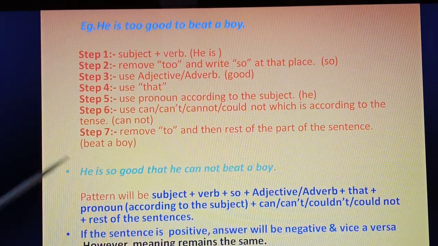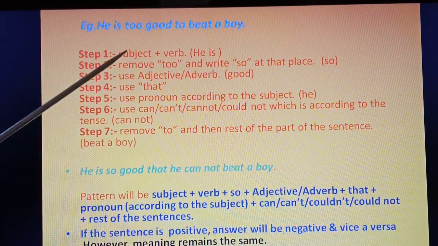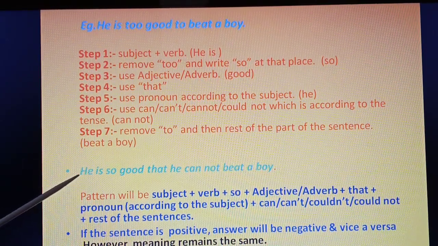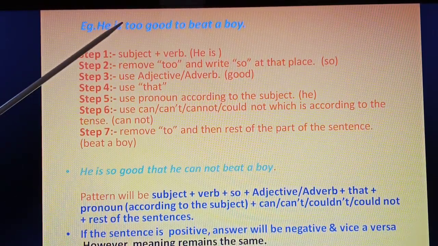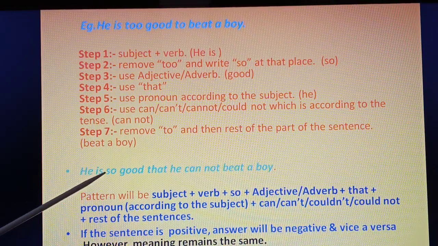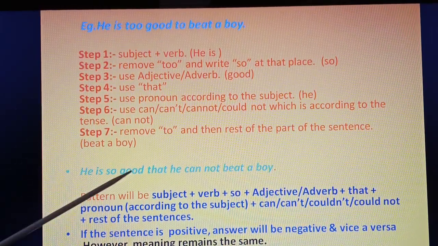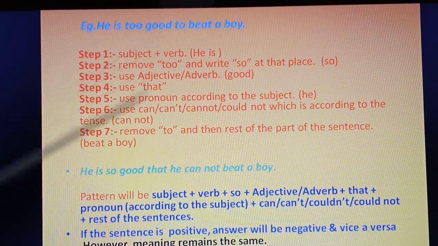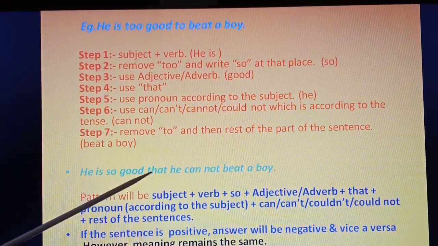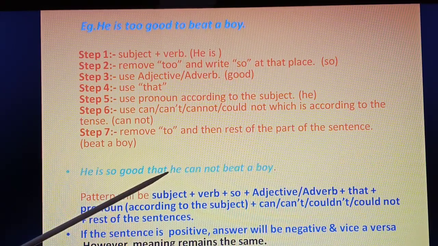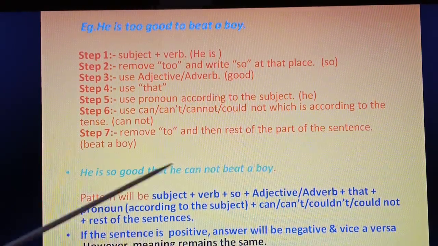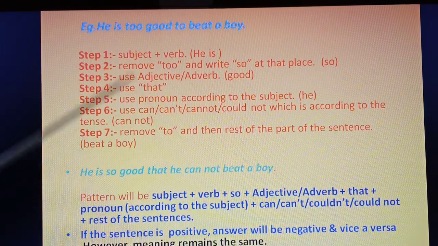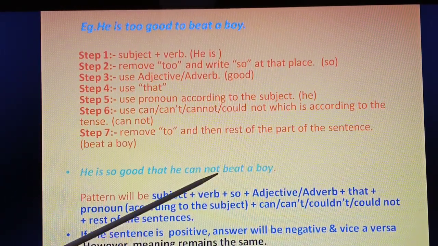Once again, the steps. The subject is 'he', the verb is 'is'. Then instead of the adverb 'too', we have put 'so'. 'Good', the adjective, remains the same. And instead of this 'to', 'that' is put, and the pronoun is 'he'. Then 'cannot', because it is in the present tense. The rest of the sentence follows as it is.